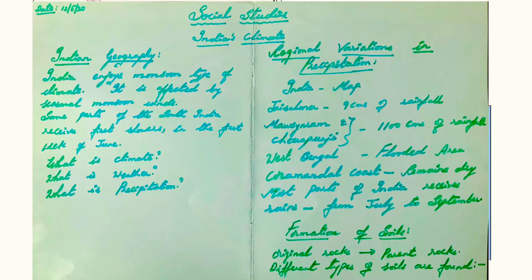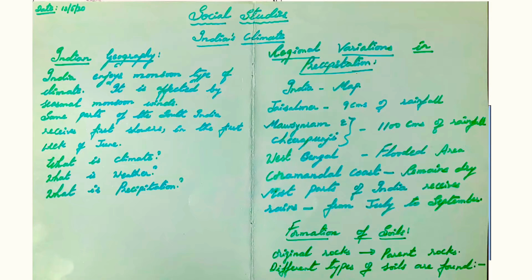So let us speak about what is a climate. What is a climate, children? What is the difference between the climate and the weather? Climate is the sum of the weather conditions and variations over large areas and for a longer period. This is called a climate. Example, the hilly areas are very cool. And what is weather? It is the state of the atmosphere over an area for a short period of time. This is called weather.